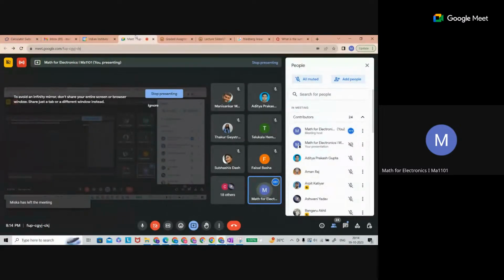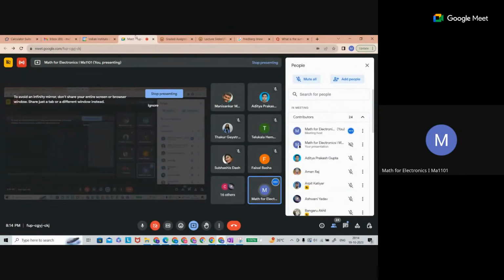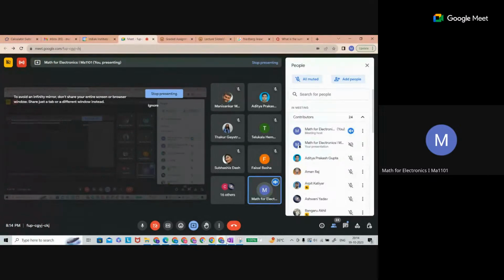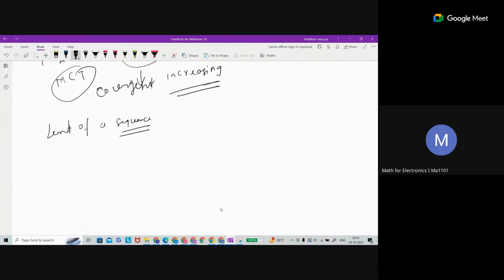So the terms, all of you know them: what is the bounded meaning? Bounded above meaning, bounded below meaning. Increasing, when we will say increasing, and when we will say decreasing. And then the limit, what is the limit? So the limit in one word: what is the limit of a sequence?